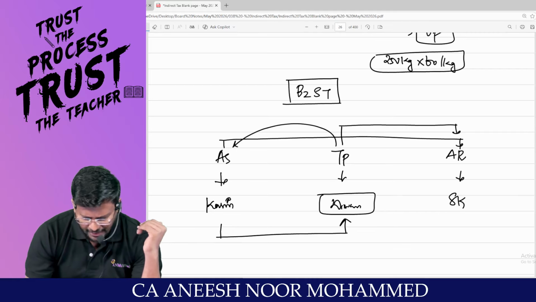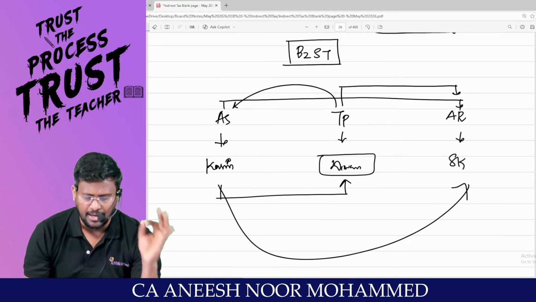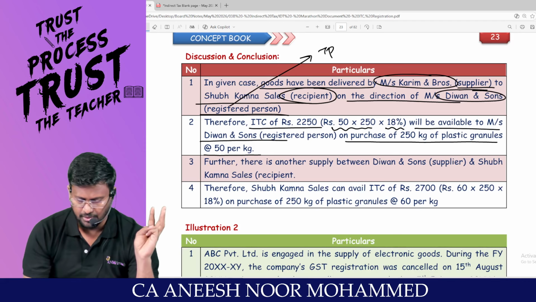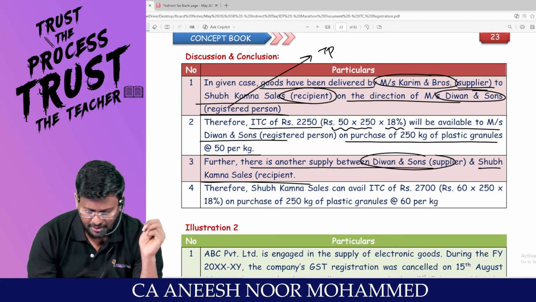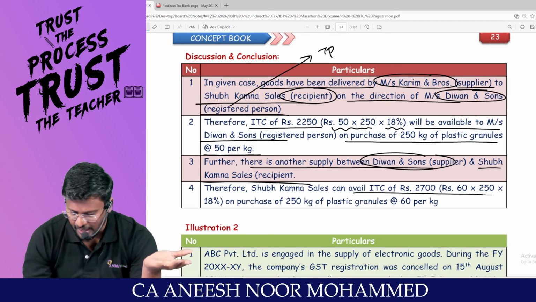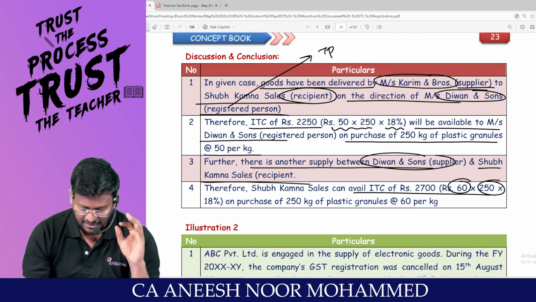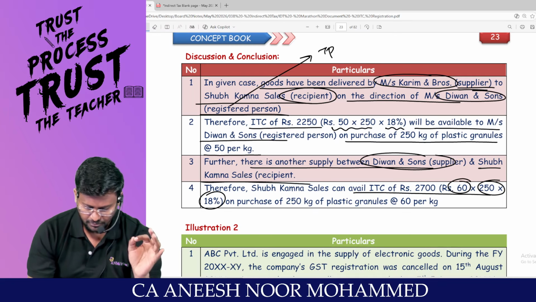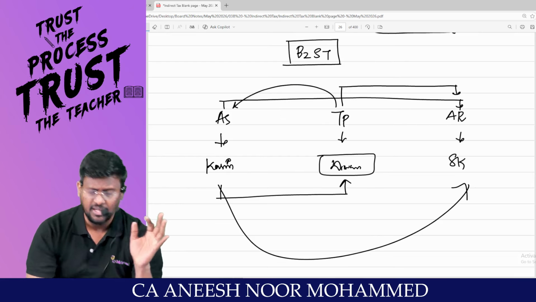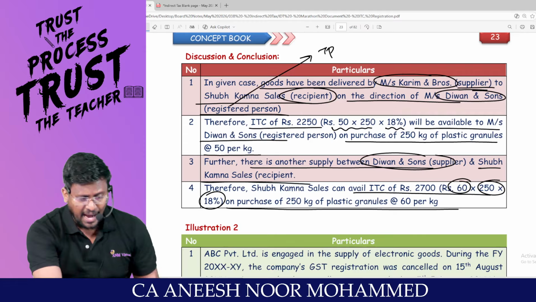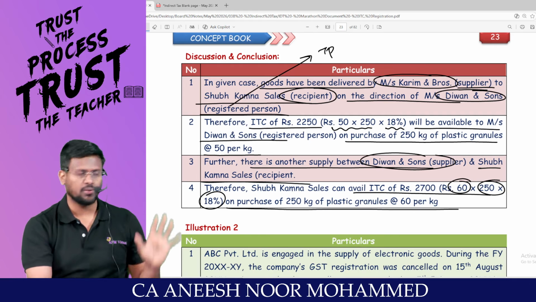So actually Karim supplied to SK, but for the purpose of ITC, it will be deemed that the third party person has received the goods. Further, there is another supply between Diwan and SK. Am I right? Therefore, SK can avail ITC of 2,700. How 2,700? 250 kg at the rate of 60 into how much percent? On purchase of 250 kg of plastic granules at 60 per kg. ITC availability in the bill to ship model is one of the expected areas for examination.